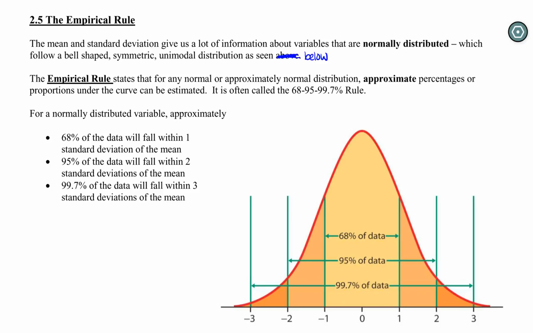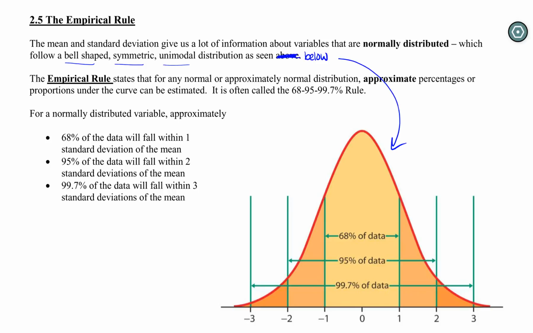To elaborate more on what the standard deviation really tells us, it tells us a lot when we're dealing with a normally distributed or approximately normally distributed variable. And again, this is any variable that follows these three pieces. It's bell-shaped, symmetric, and unimodal. So this picture down here shows us something that follows that criteria.